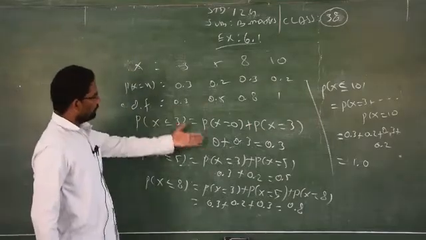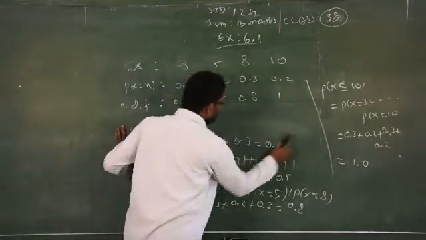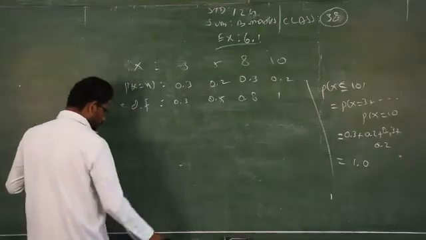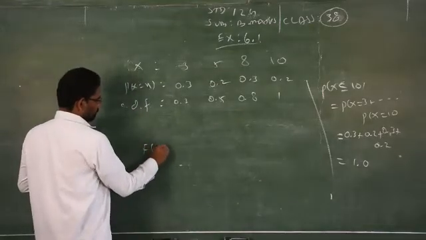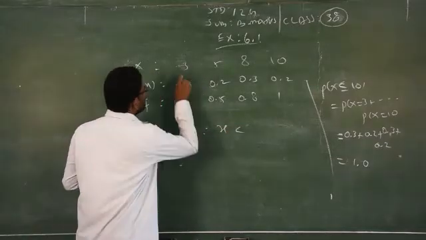You have to rewrite this in interval format. After that, you have to write the distribution function. If it comes under distribution function, that is F of x is equal to 0 for x less than 3.